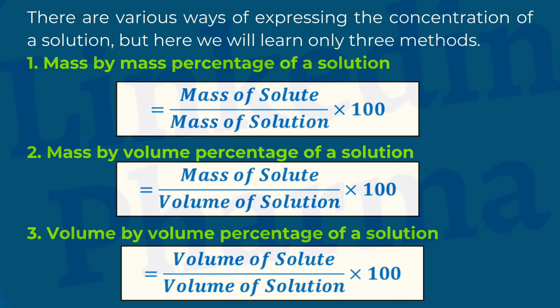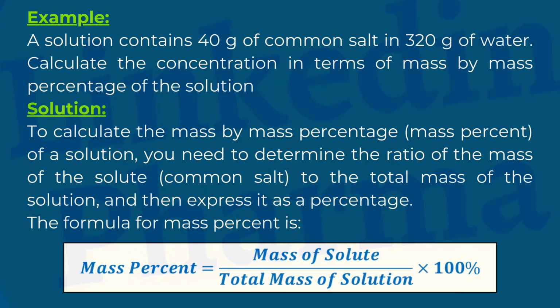1. Mass by mass percentage of a solution. 2. Mass by volume percentage of a solution. 3. Volume by volume percentage of a solution. Example: A solution contains 40 gram of common salt in 320 gram of water.